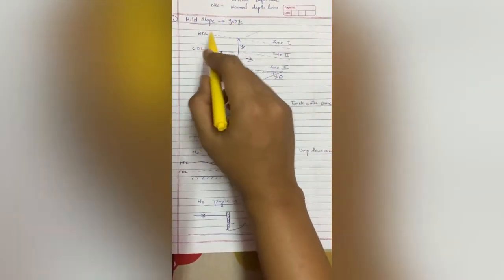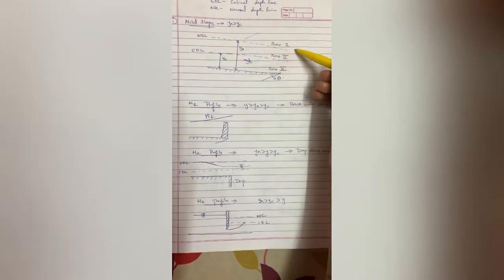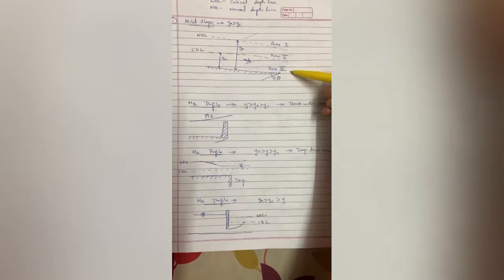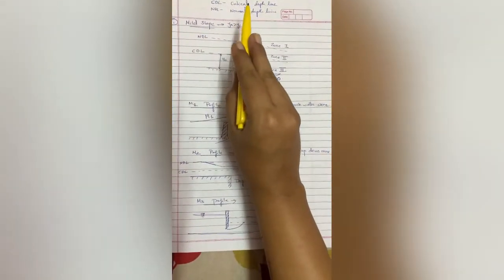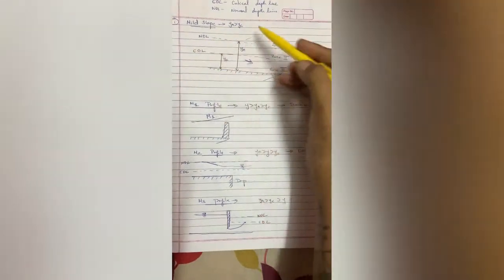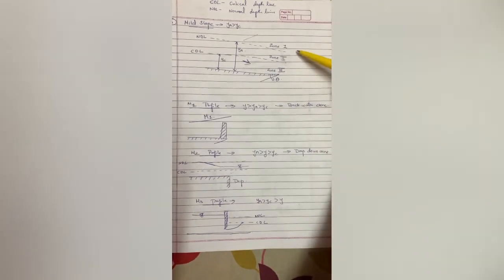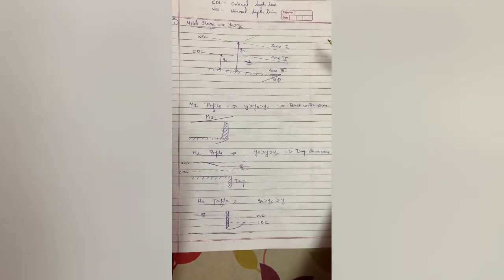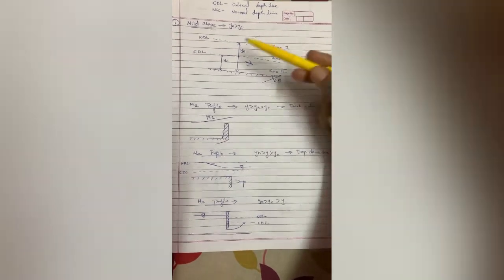So the fluid is flowing in this direction. Now see here, this is divided into three zones: zone 1, zone 2, zone 3. Zone 1 is above your NDL, just remember this. Zone 1 is above NDL, zone 2 is between NDL and CDL, and zone 3 is below CDL. This is the basic for every type of slope. So these basics you must remember: zone 1, zone 2, zone 3, Y and YC.